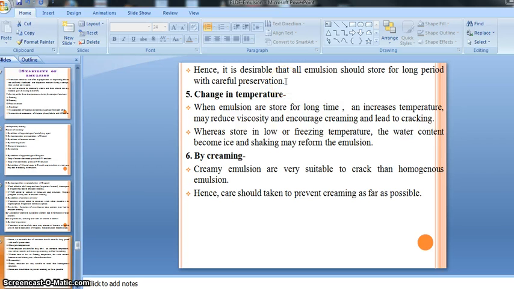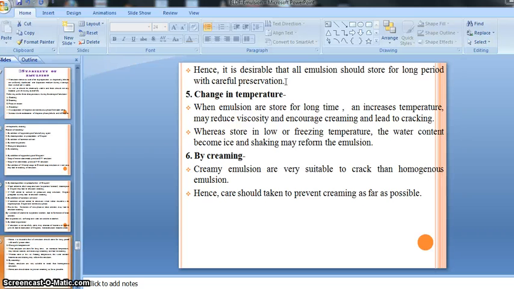So there is a recommendation or suggestion for preservation of emulsion: if we wish to store for a long period of time, we should take care of it, that is, preservation, right, by adding various kinds of preservatives.